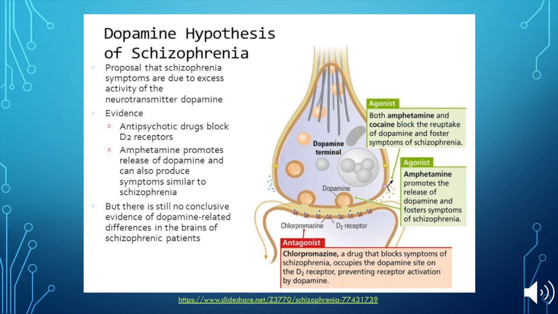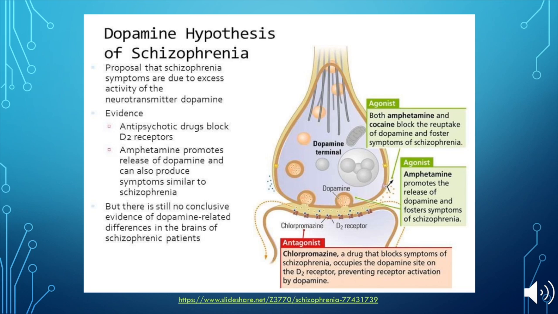Most antipsychotic drugs somehow block D2 receptors in the brain. On this image, they use chlorpromazine, which I will call Thorazine in my slides, as an example. Thorazine combats the symptoms of schizophrenia by occupying the binding site of dopamine on D2 receptors. This would be a competitive antagonist since it occupies the dopamine binding site.